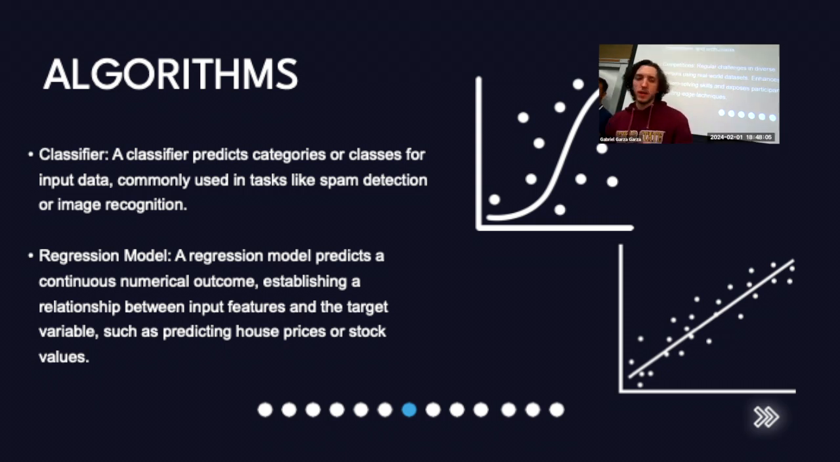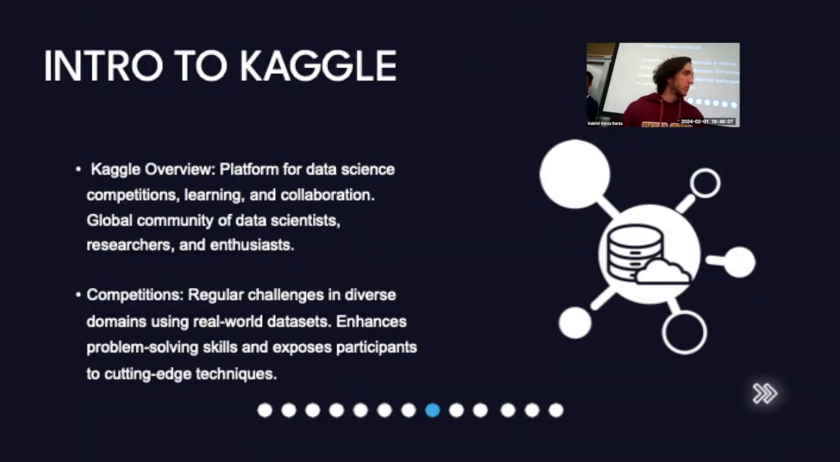Cool. All right, well, that's a brief overview of what machine learning is, but if we want a more hands-on approach, then we talk about Kaggle. Kaggle is a platform for data science competitions, learning, and collaboration, as well as a global community of data scientists, researchers, and enthusiasts. So this is a home base for everything that we like to do and study here at Texas State. They also host competitions like we were talking about earlier.